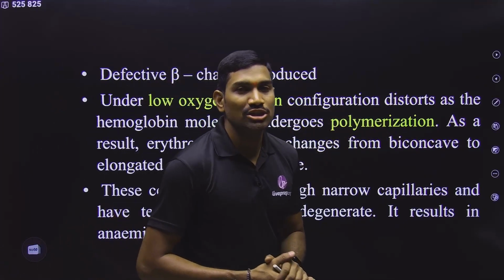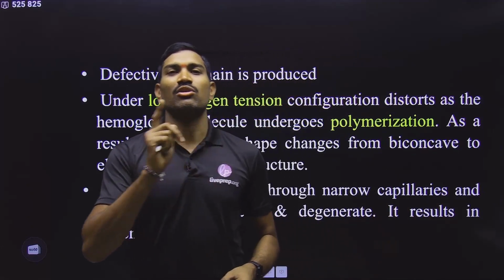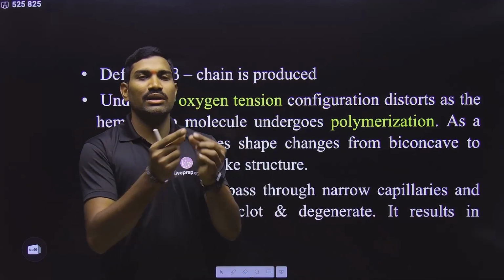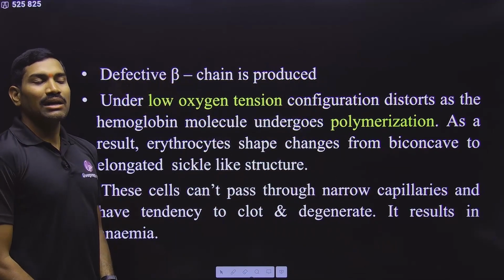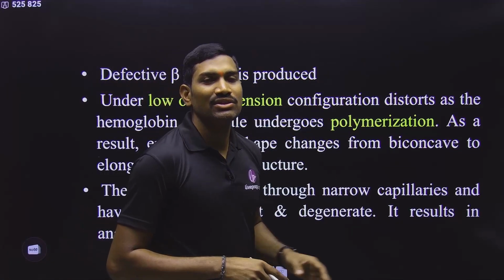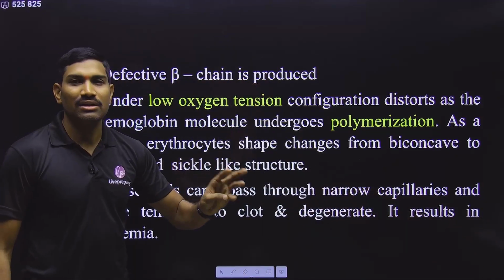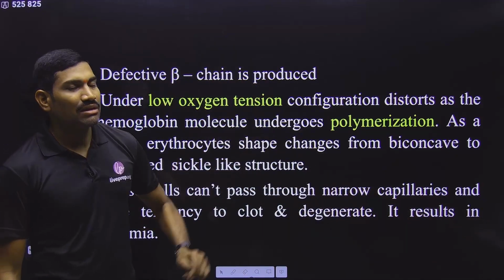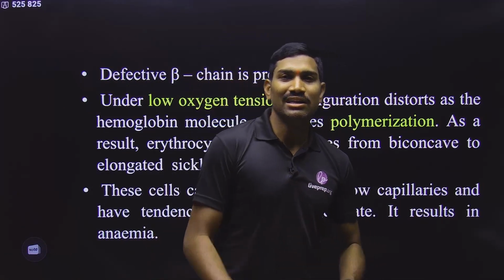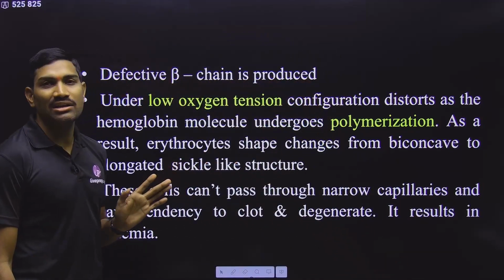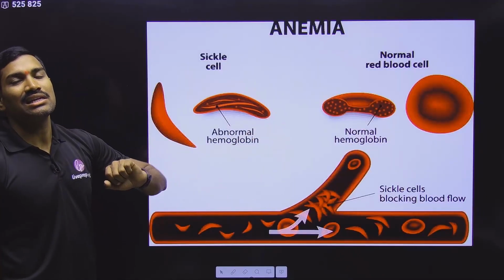Because of this polymerization of the mutated hemoglobin, instead of having a normal round and biconcave shape, the RBC becomes sickle shaped. In this sickle shaped RBC, the oxygen carrying efficiency is highly reduced because of the shape. This is one drawback. The second drawback is these RBCs cannot survive for the normal 120 days. They undergo degradation very early, so the individual will suffer from an anemic condition. These are the various issues related to sickle cell anemia.